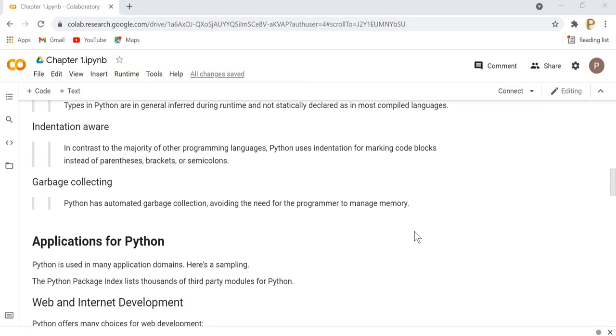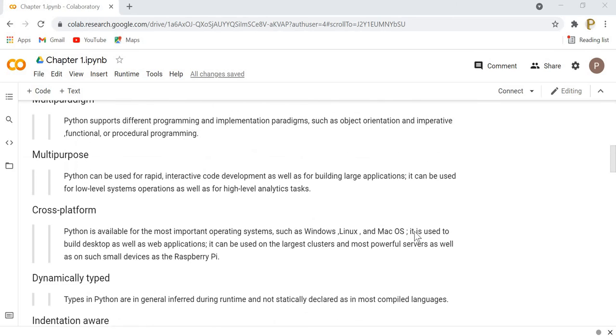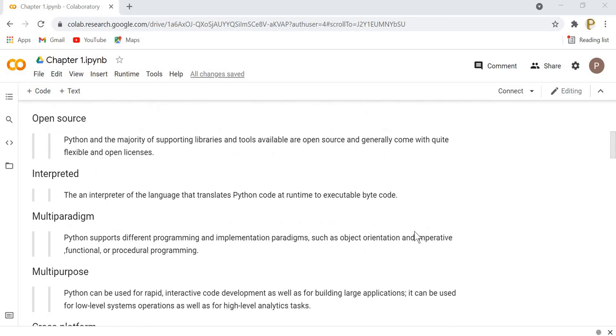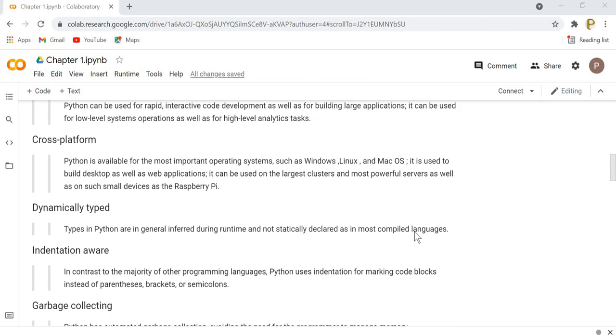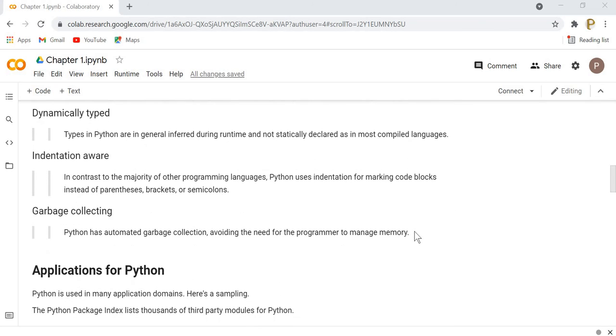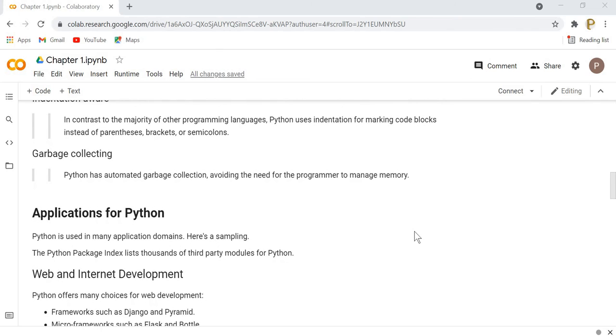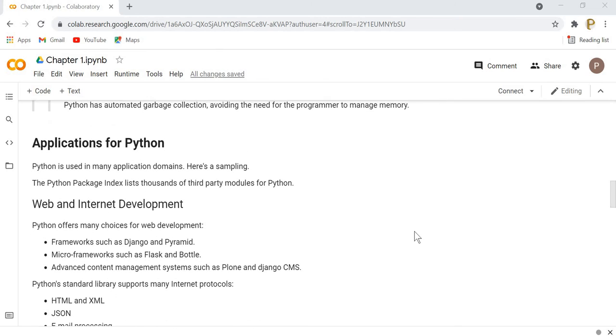Garbage collecting. Garbage collecting can be a tedious task in the case of C and Java programming languages, but Python performs automatic garbage collection, so it can be very helpful for the programmer and developer. So these are some of the features of the Python programming language: open source, interpreted, multi-paradigm, multi-purpose, cross-platform, dynamically typed, indentation aware, and garbage collecting.